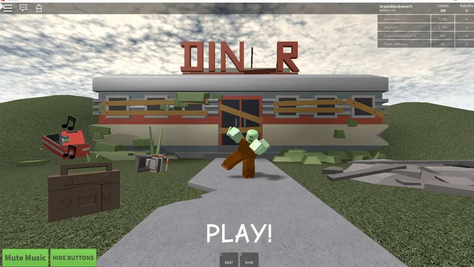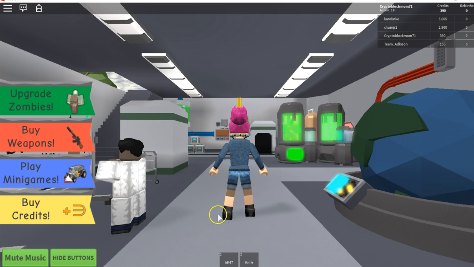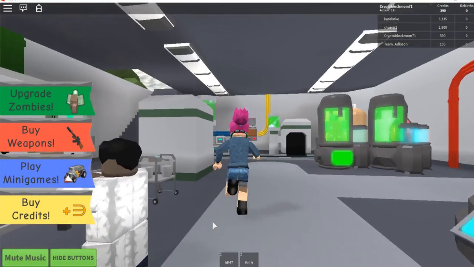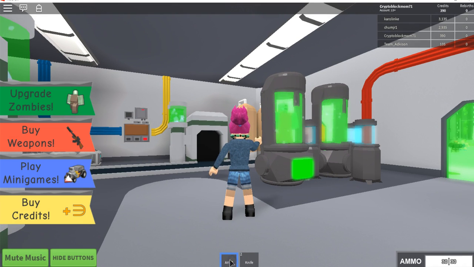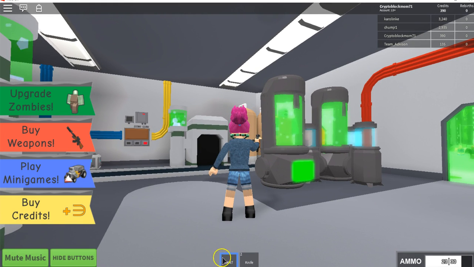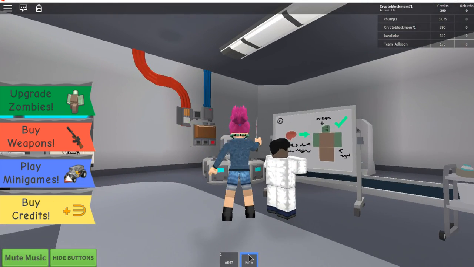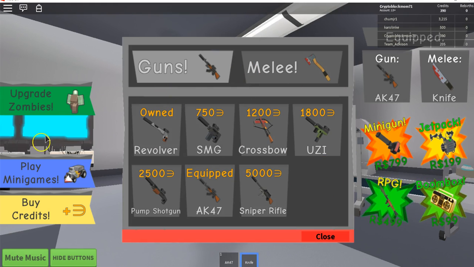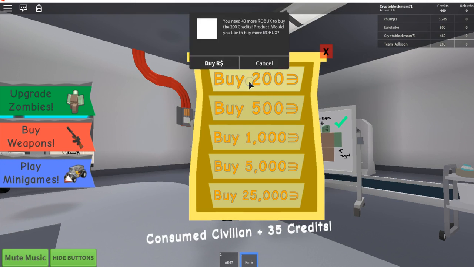And I don't know if you hear the music, but you can click play, and this is my character. And all of these you're going to create. You can get a rifle and click, or you can get a knife. You can buy weapons. And there are also mini games.